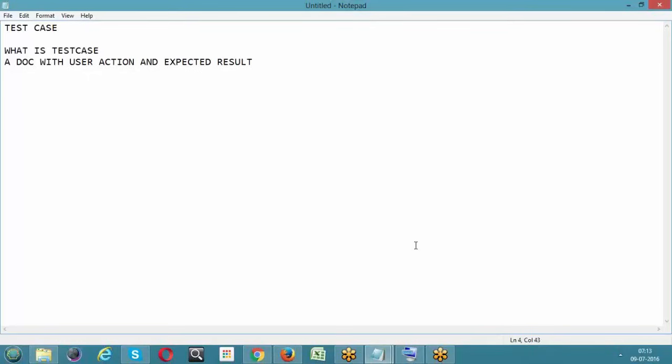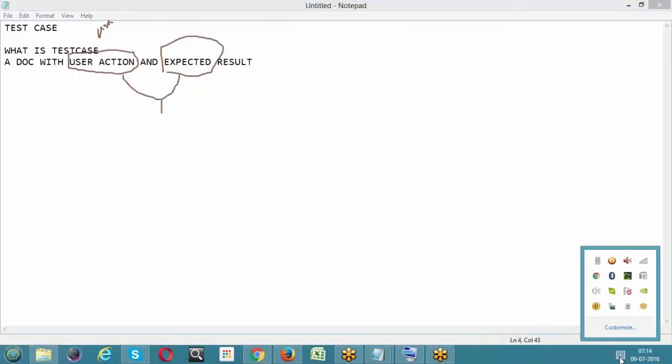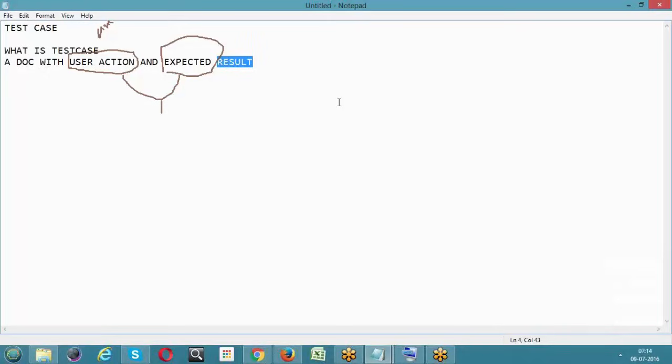Mainly these two things, expected result and user action, are mainly drafted from the user requirement document. It may be FRS or RS, use case or any. But generally, these two will be drafted from the so-called requirement specification document. A document with a user action and its subsequent response is basically known as a test case, a general definition of your test. Now, do we have any rules actually?